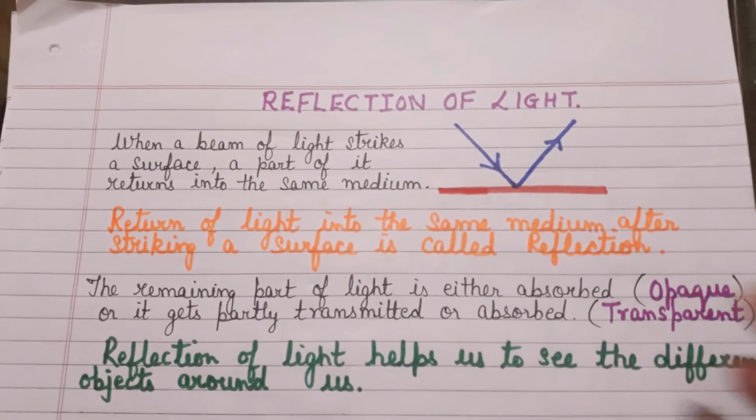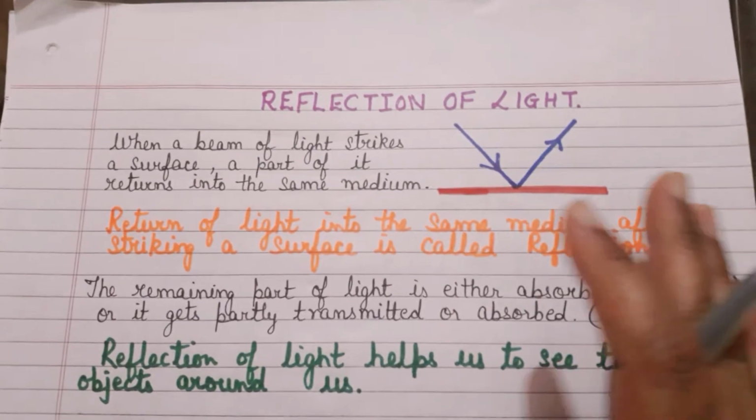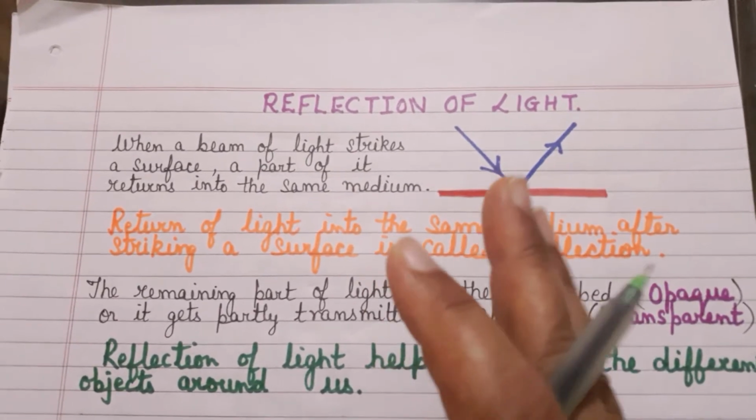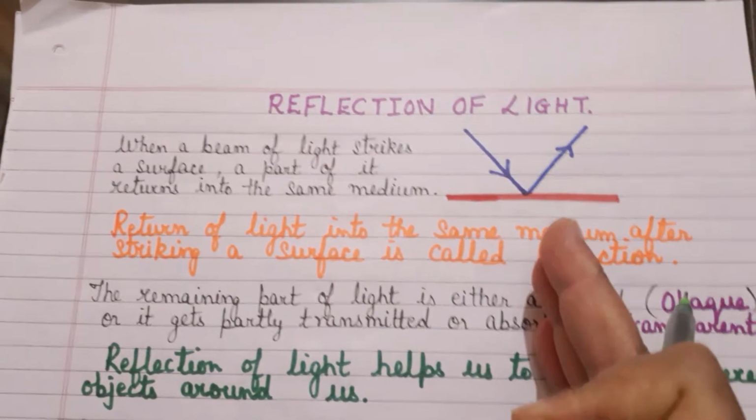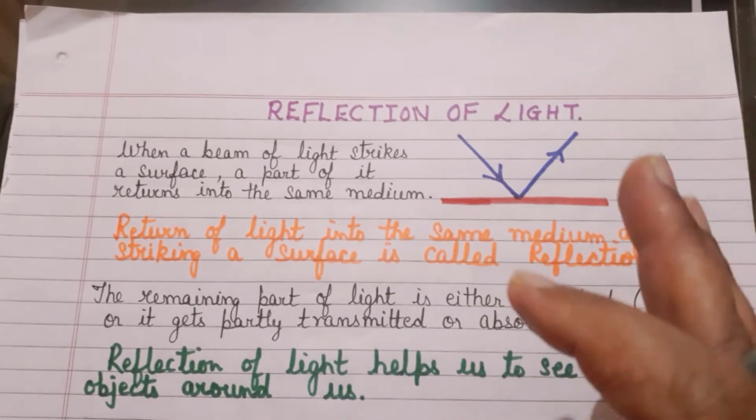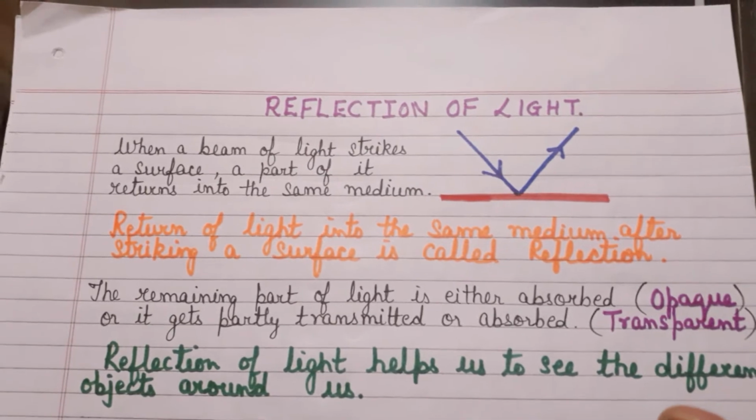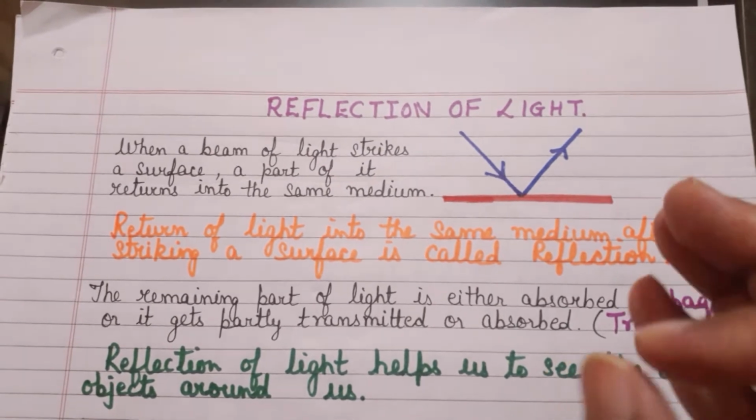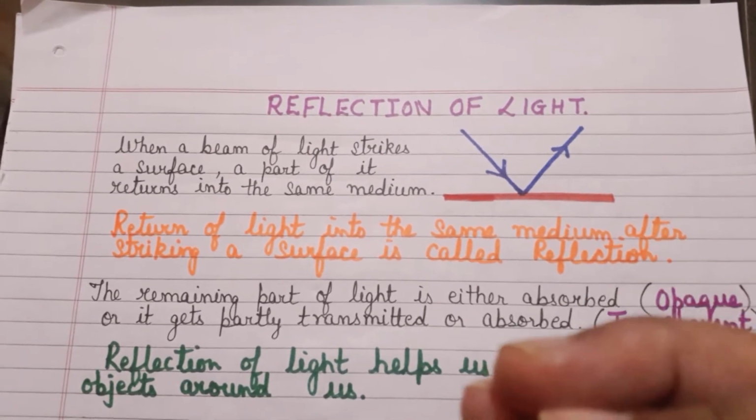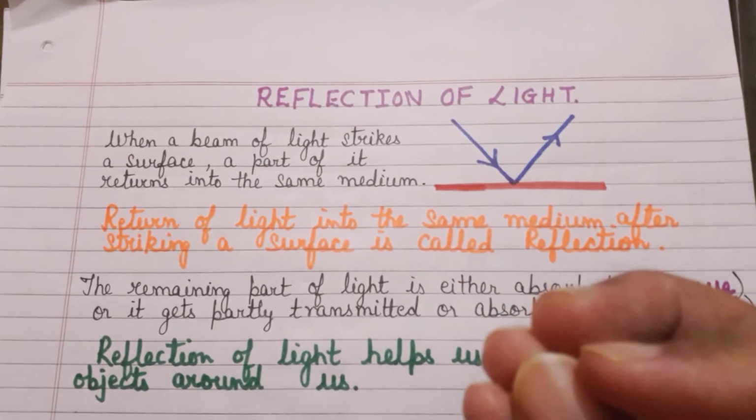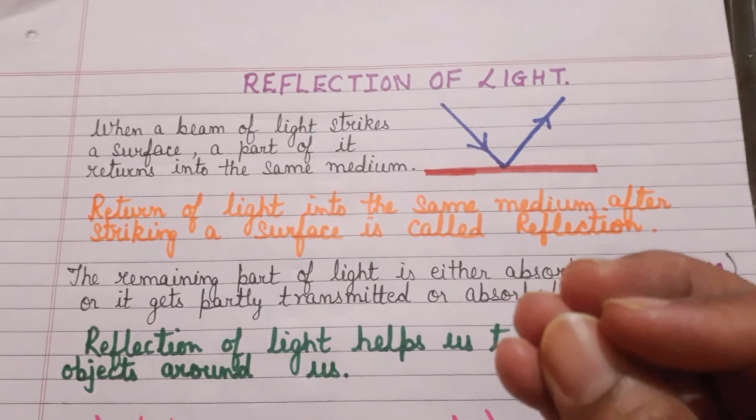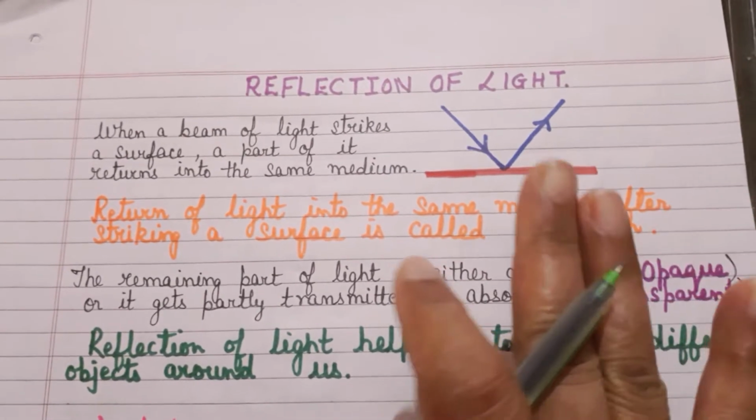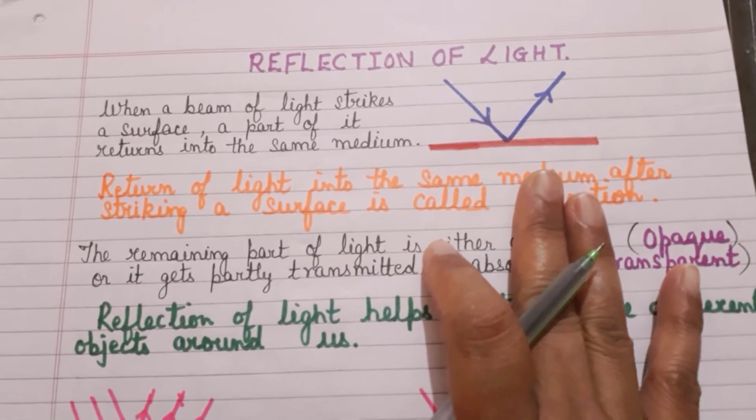And we see reflection of light all around us. Children, we are able to see different objects around us due to the phenomenon of reflection of light. That is, when light strikes different surfaces, a part of it is absorbed and the remaining gets reflected back, and it is perceived by our eyes and we are able to see them. So therefore, our sight is totally dependent upon the phenomenon of reflection.